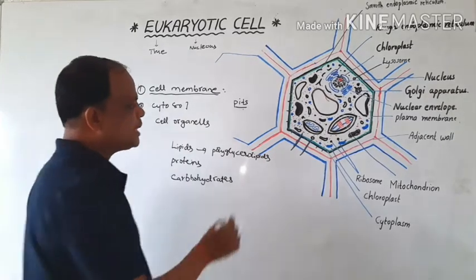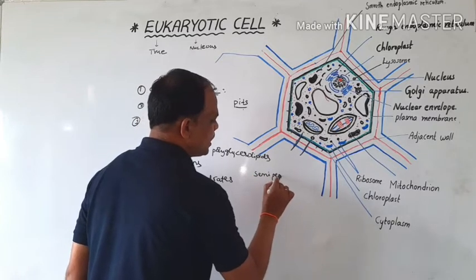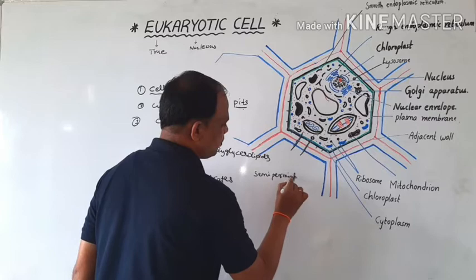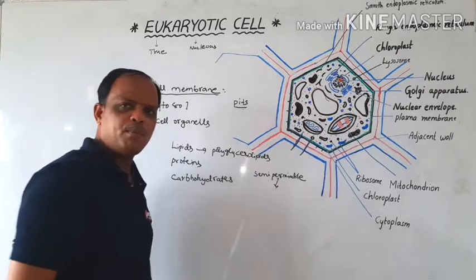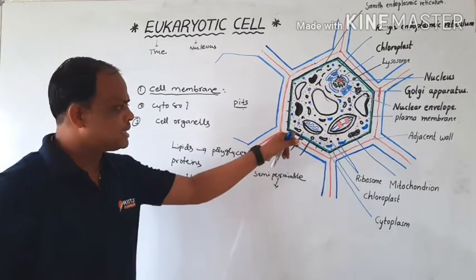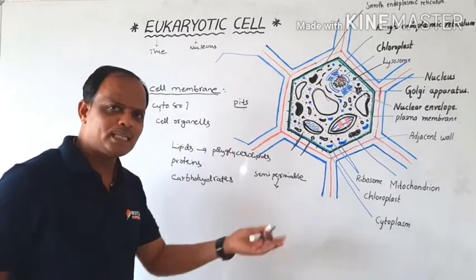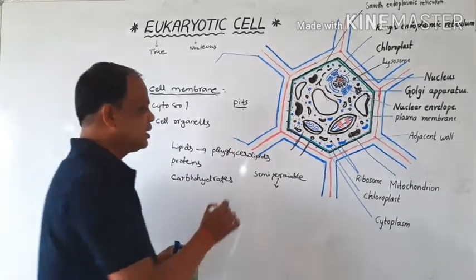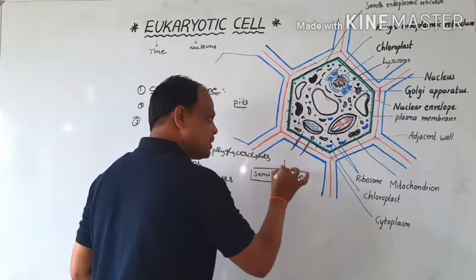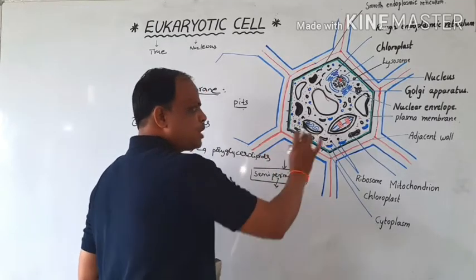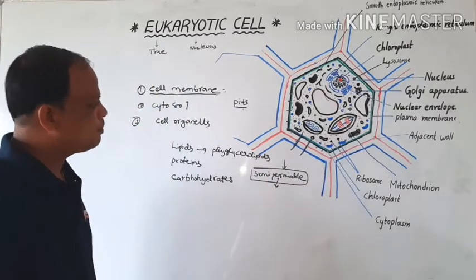This plasma membrane acts as a semi-permeable membrane. Semi-permeable membrane means that it allows ions to pass from the external to the internal side and vice versa. Such a character is called semi-permeable. The ions are selectively passed through into the inside of the cell membrane.